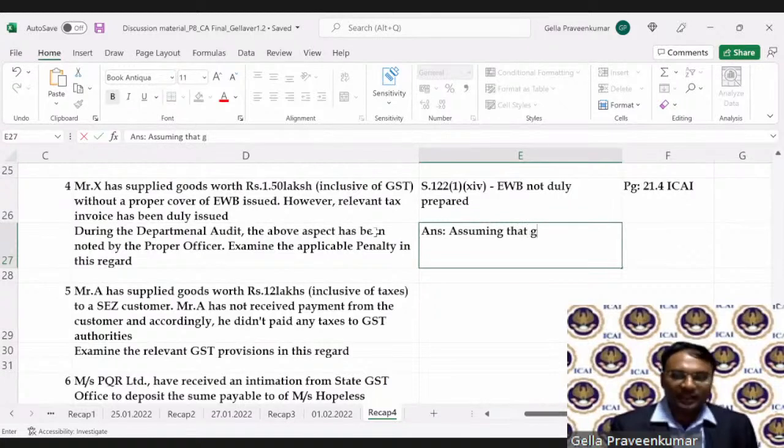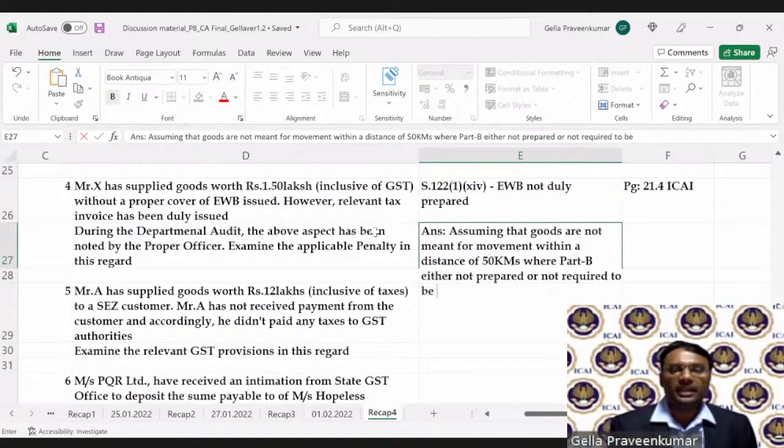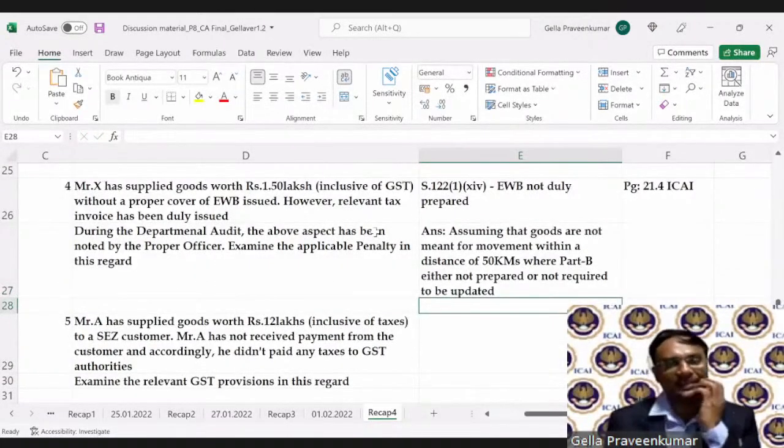Assuming that goods are not meant for movement within a distance of 50 kilometers, where Part B is either not prepared or not required to be updated. Now, this is my first assumption, right?